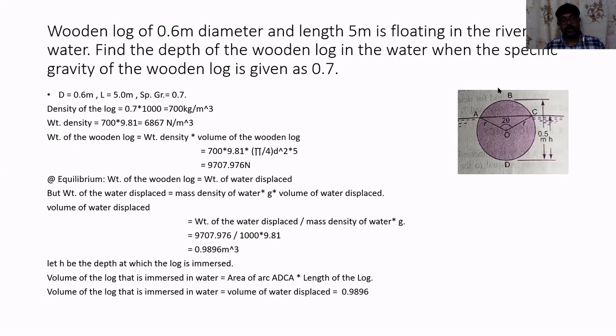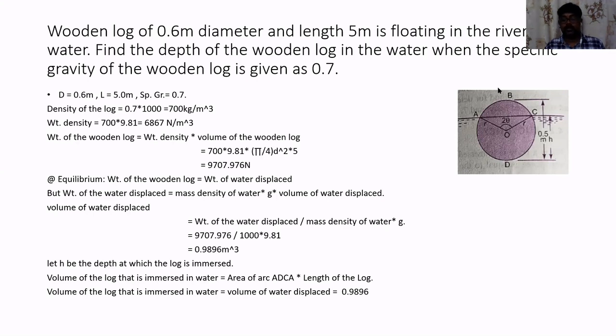With the given data, we can calculate the volume of the object, and at the same time we can calculate the density of the log. We know for a circular cross section, the area calculation is very simple: it is pi by 4 into d square.